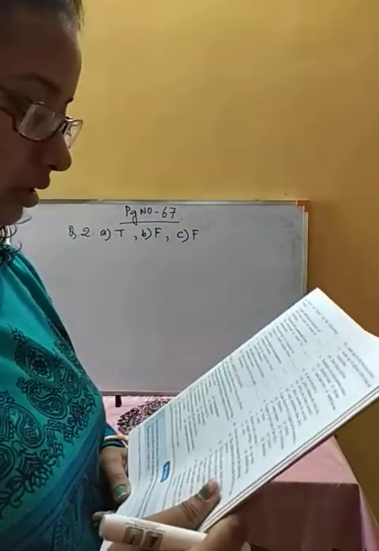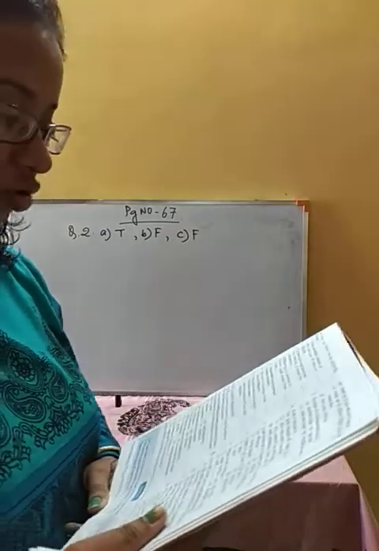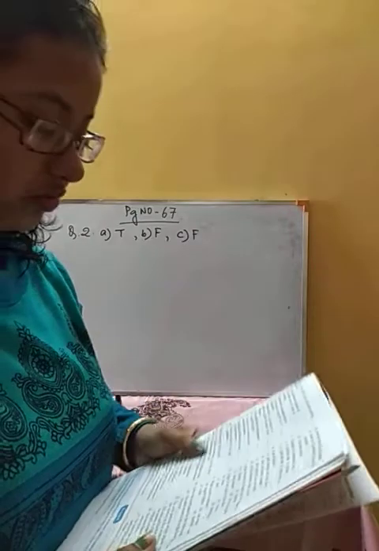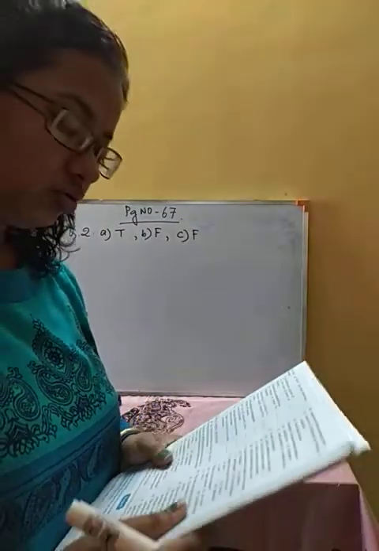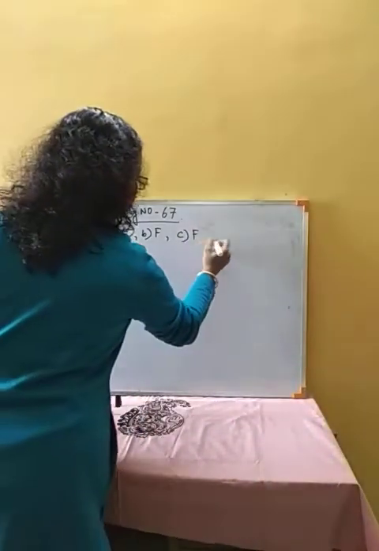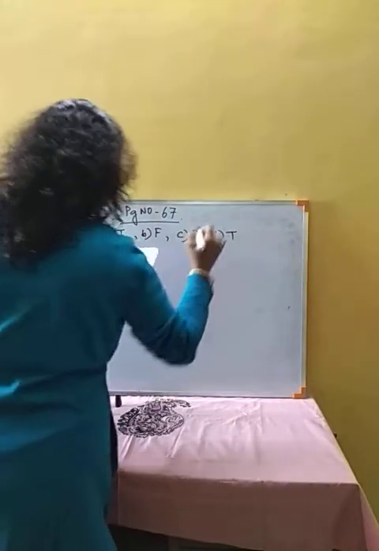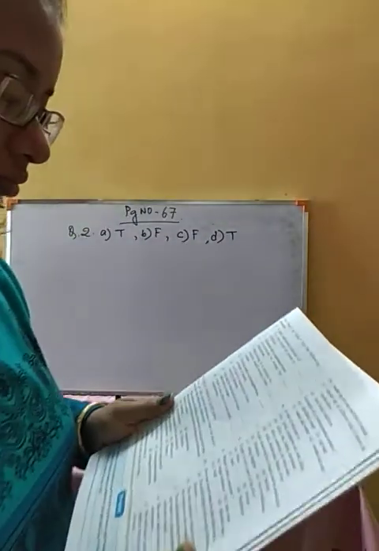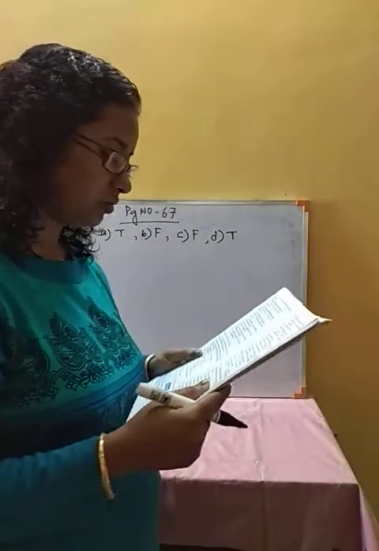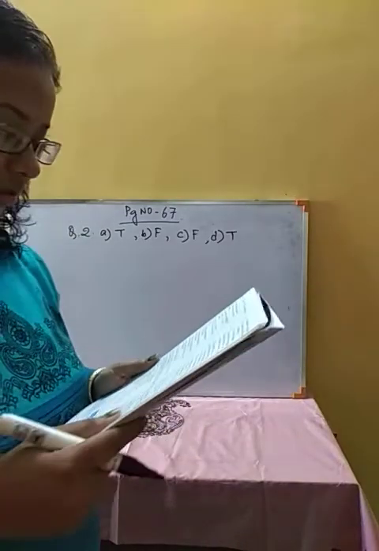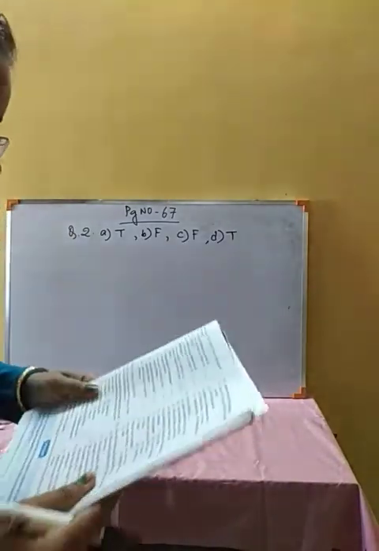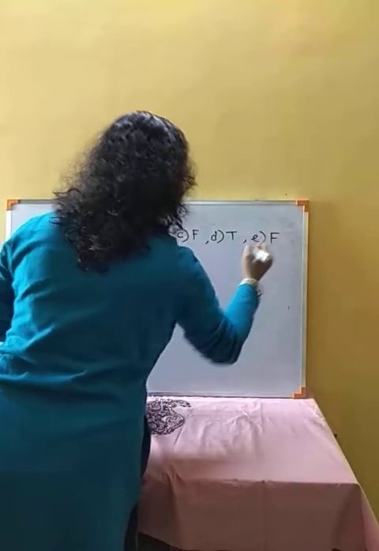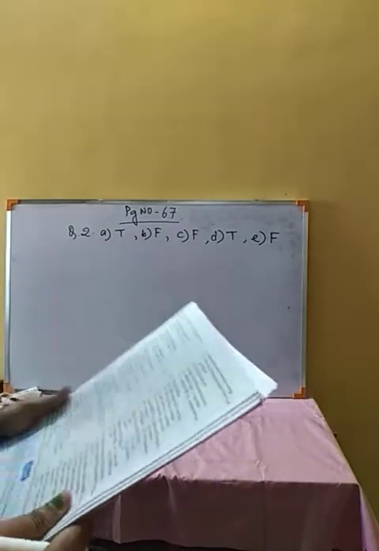Question number D. Gold jewelry is a homogeneous mixture of metals. This is true, but this one is not in our syllabus, so if you want to do it, you can. We are doing it, let's do this. This will be true, it is a homogeneous mixture of metals, an alloy we can say. Air can be separated from water by filtration. Air can't be separated from water by filtration. This is false, by filtration we cannot separate air.